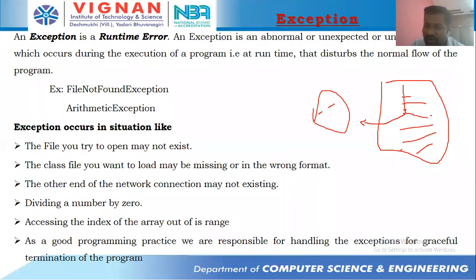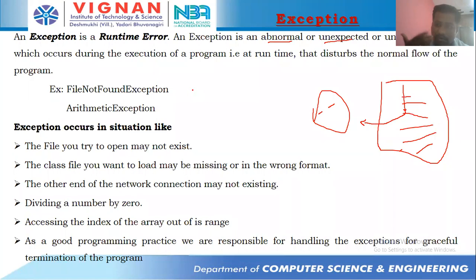The way of getting a problem in the third line can be considered as an exception, or can be considered as an abnormal, unexpected or unwanted event which occurs during execution of a program. The CPU is going to execute the third instruction. In the third instruction, we got some problem. Because of that problem, the program was terminated abnormally, and that can be called as what? Exception. Raising a problem or raising an unwanted event while running the program can be called as what? Exception. And mainly we have two types.